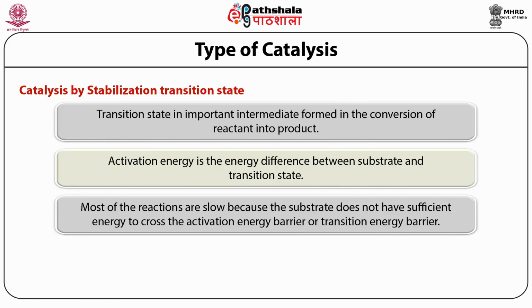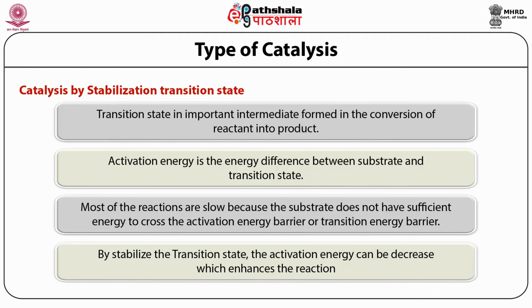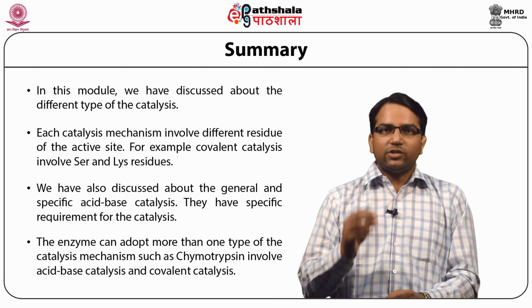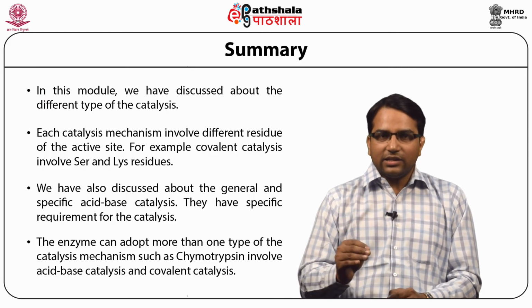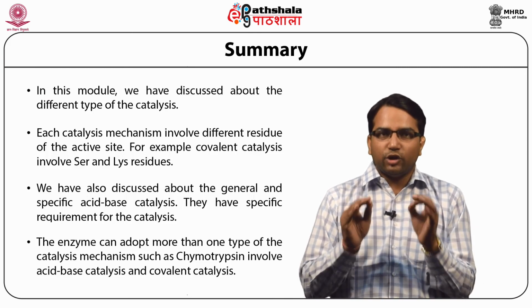Therefore, in all the catalysis, we are stabilizing the transition state. This is another name that is given to this particular catalysis, which is itself a part of all the catalysis. So students, let's summarize what we have discussed in this module.